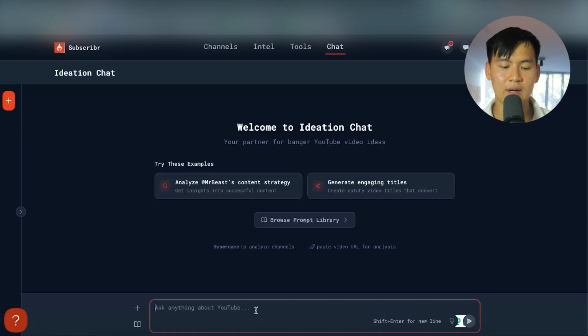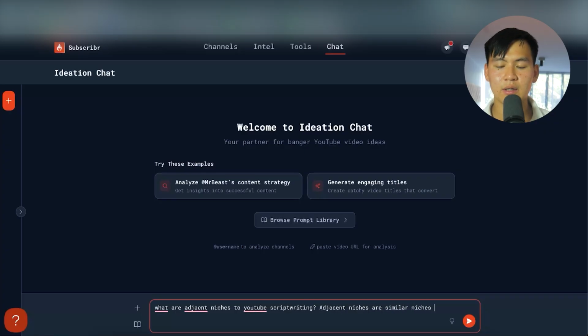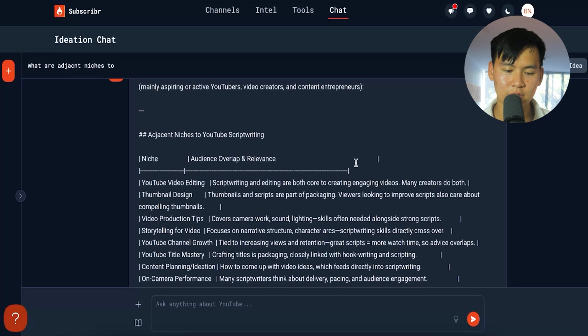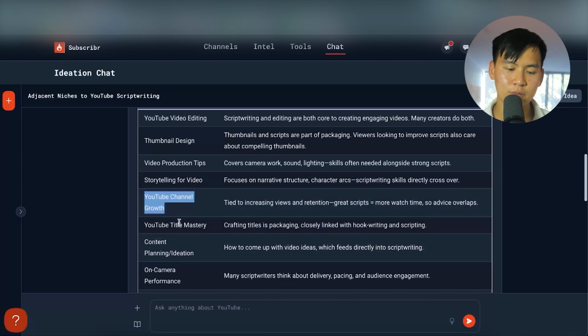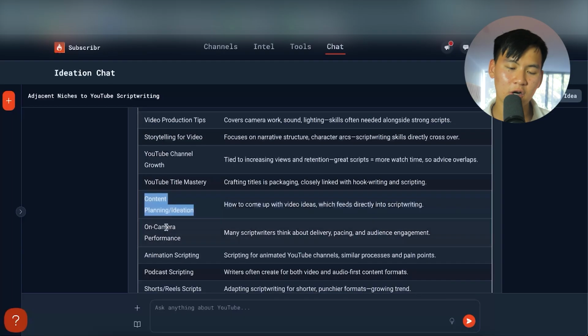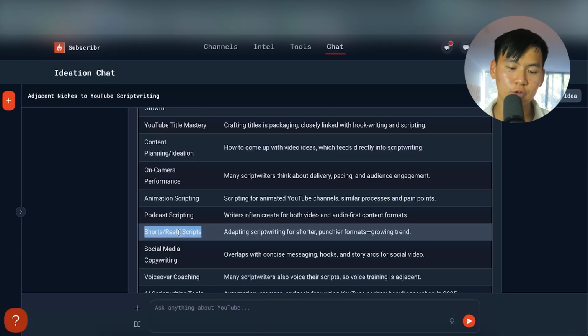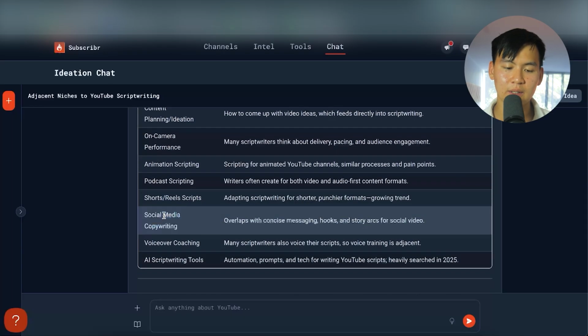So if I say, what are adjacent niches to YouTube script writing? Adjacent niches are similar niches with the same audience. For example, YouTube script writing is adjacent to YouTube editing, right? So you can see here: YouTube video editing, thumbnail design, video production tips, storytelling, YouTube channel growth, YouTube title mastery, content planning or ideation, shorts or reel scripts, and social media copywriting.